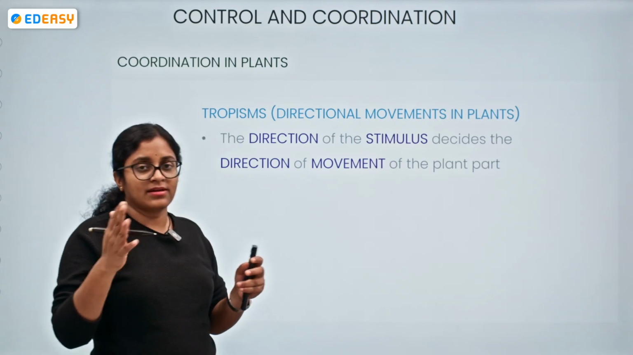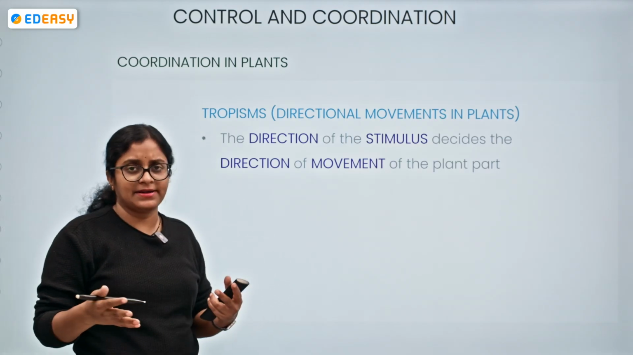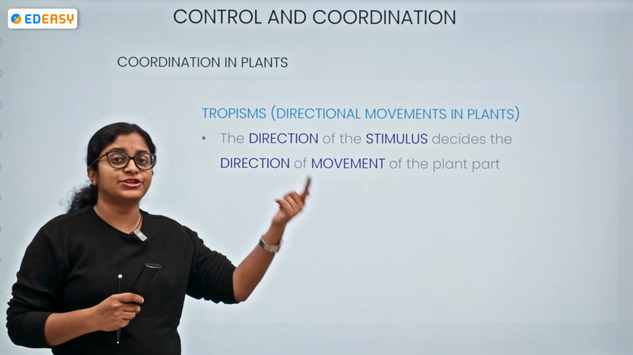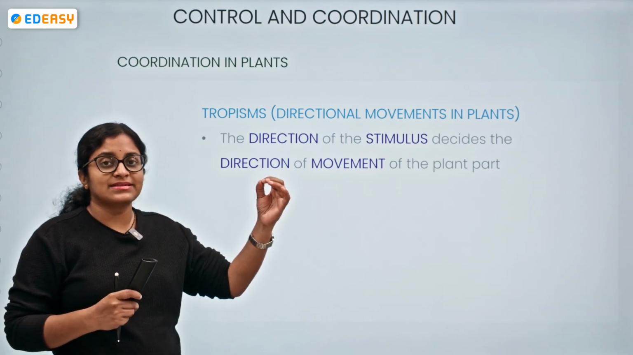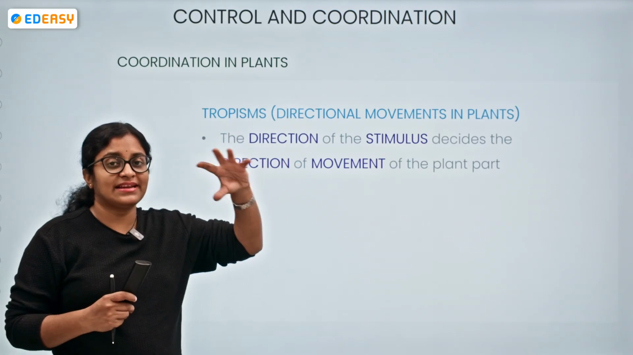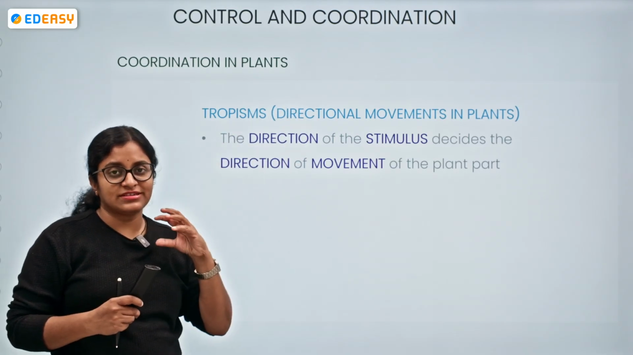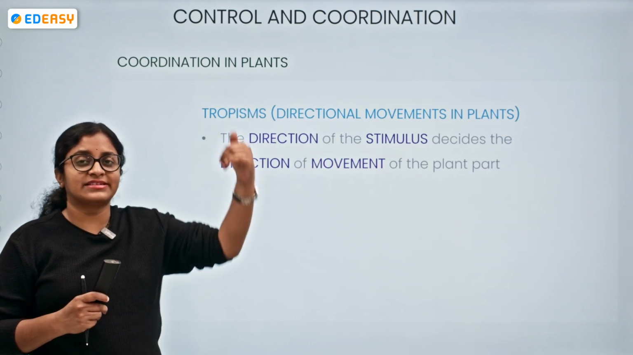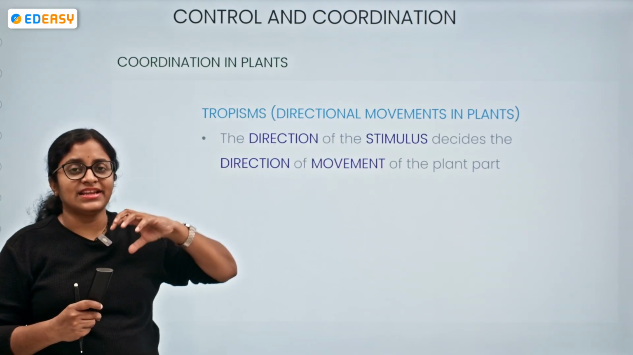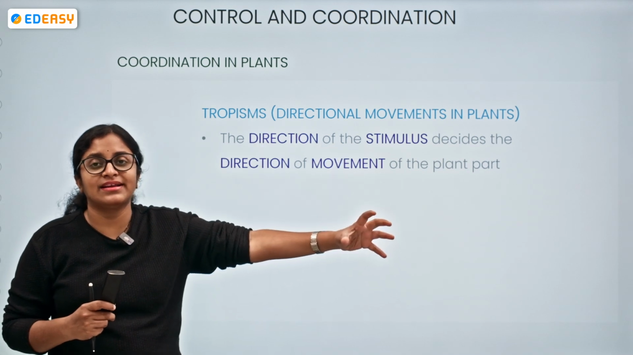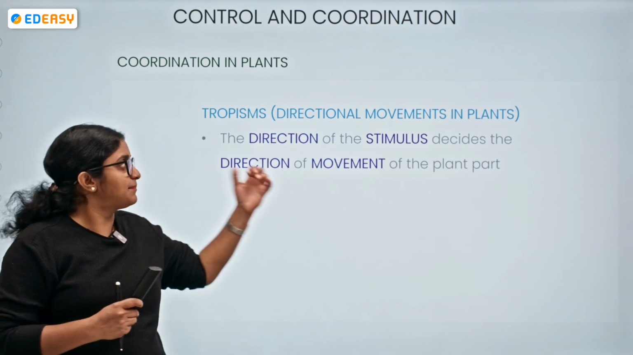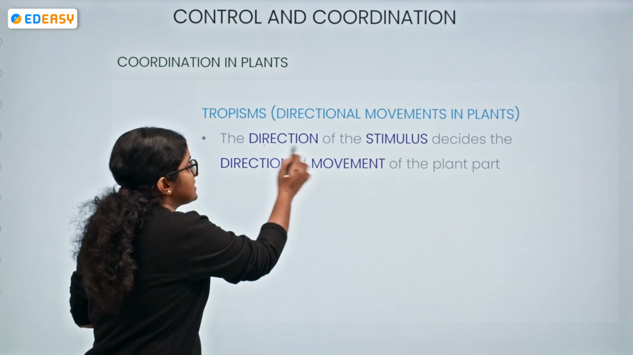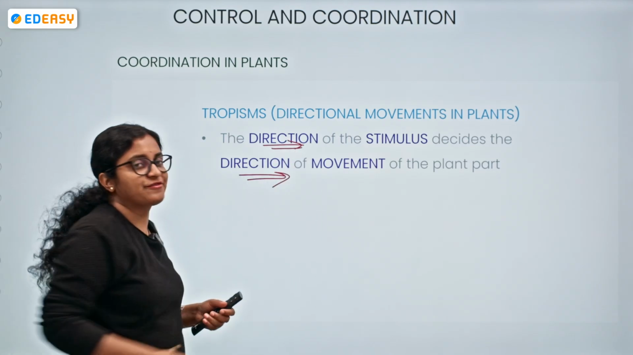Let me tell you one simple example. We have a plant, and we have sunlight. Now, the shoot system should move towards the sunlight. Take the sunlight as your stimulus. The shoot system will be growing towards the sunlight. Means the direction of the sun is determining the direction of growth of a particular plant part. So in tropisms, the direction of the stimulus is determining the direction of movement of the plant part.